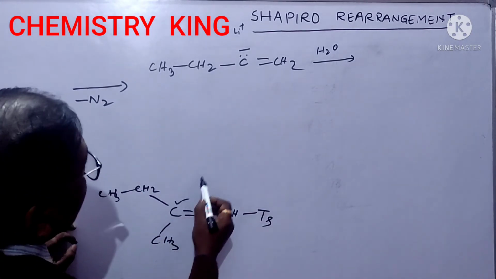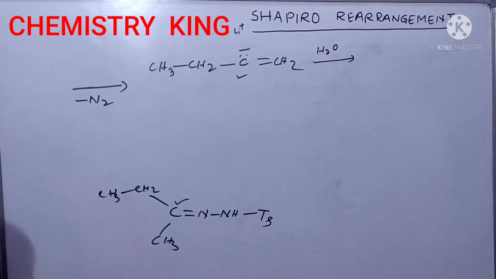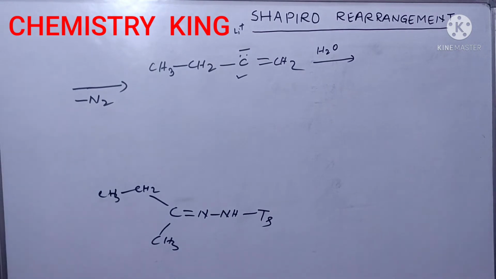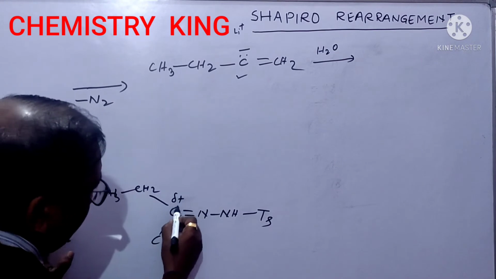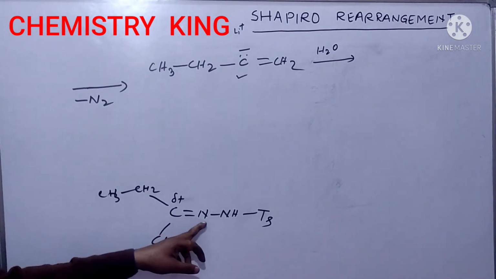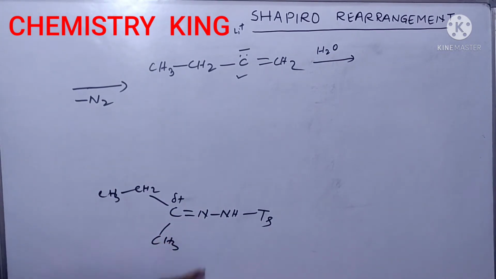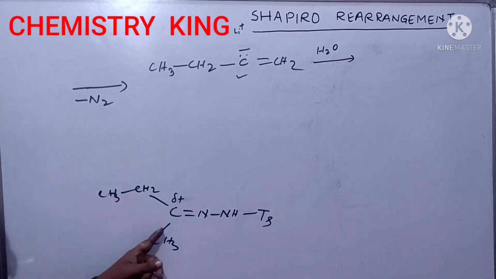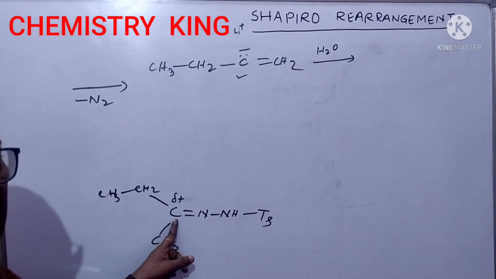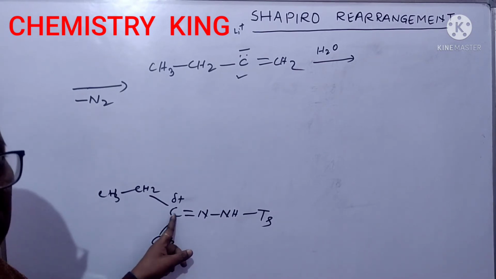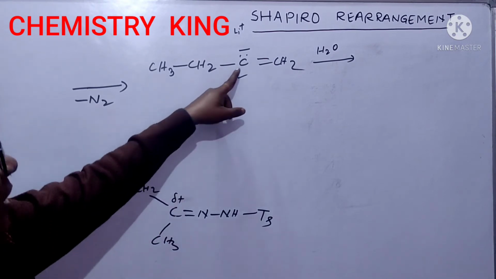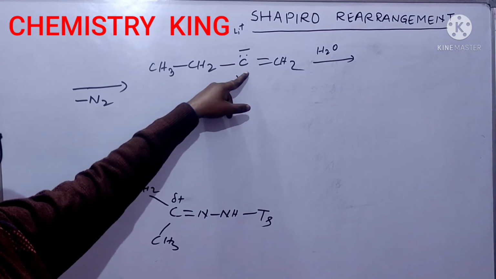Focus on this carbon and this carbon. Same. This carbon bears delta positive charge because this carbon is attached with nitrogen by double bond. So delta plus charge is here. So we can say that this carbon is an electrophilic carbon, or electrophilic center, and this electrophilic center has been converted into a nucleophilic center.